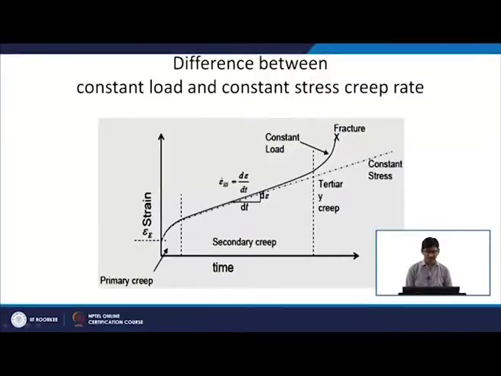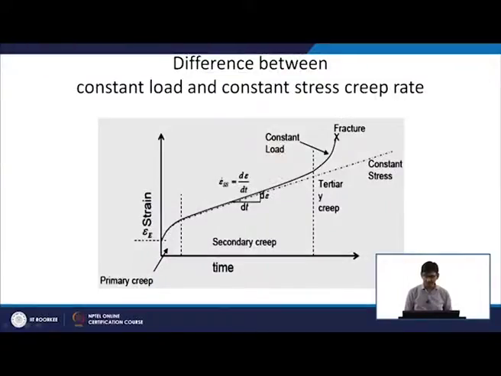So, you can do the test in two ways. If you do it at constant load, you get this typical S shaped curve, which we have just discussed in the previous slide. If you do it at constant stress, then you do not get this tertiary stage, because the tertiary stage is due to the reduction in cross sectional area.